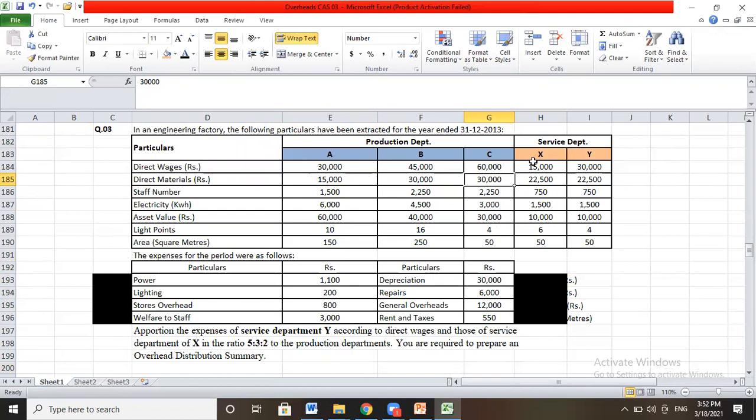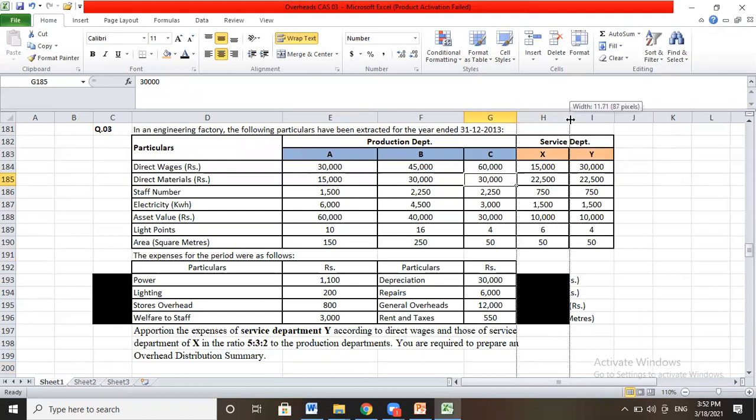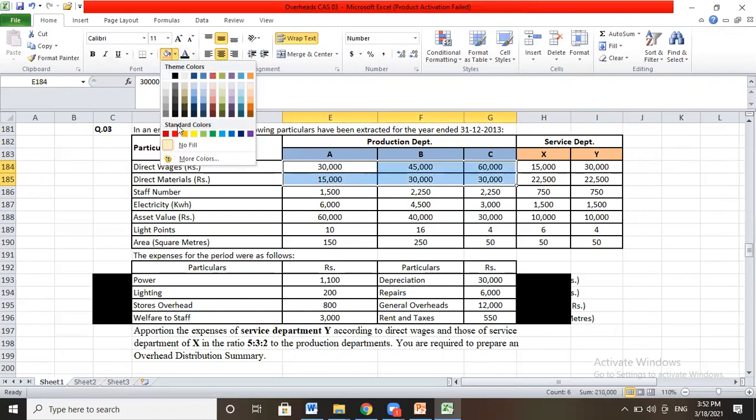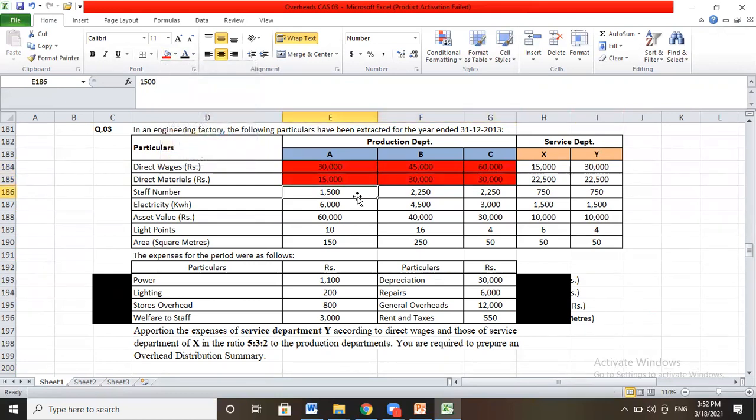This is why we need to understand the concept of direct wages and direct expenses in regard to service department. Now see here, direct wages in rupees and direct material in rupees is given for all departments. For production departments A, B and C, I should ignore this fact. Why?